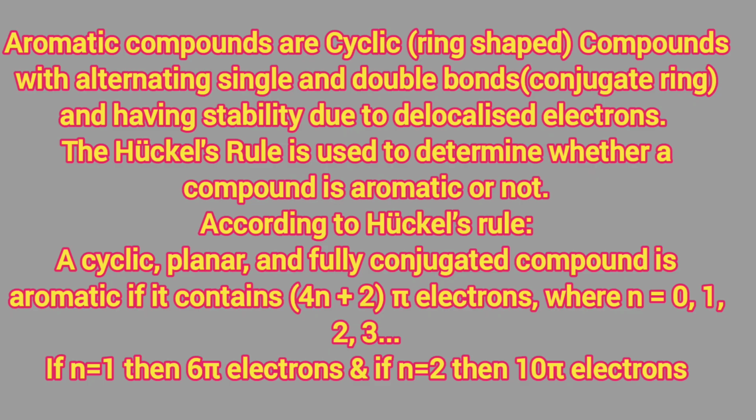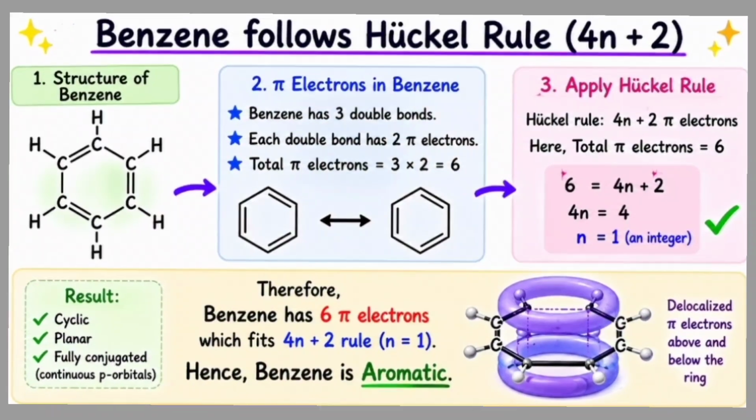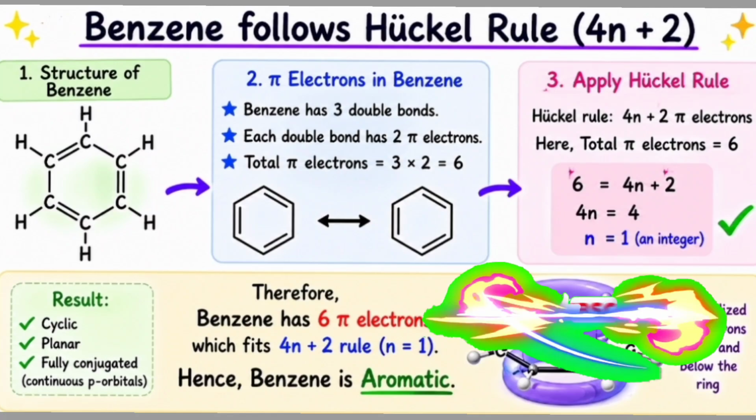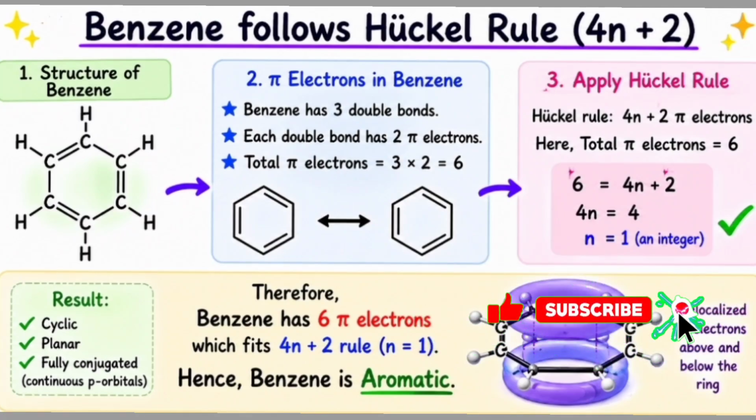What is Huckel's rule? Huckel's rule is used to determine whether a compound is aromatic or not. According to Huckel's rule, a cyclic, planar, fully conjugated system must satisfy the 4n plus 2 rule. What is the 4n plus 2 rule? If n is equal to 1, we substitute, then 4 into 1 plus 2, that is 6 pi electrons are obtained. That means if a ring has 6 pi electrons, or 10 pi electrons, or 14 pi electrons, it is considered an aromatic compound.